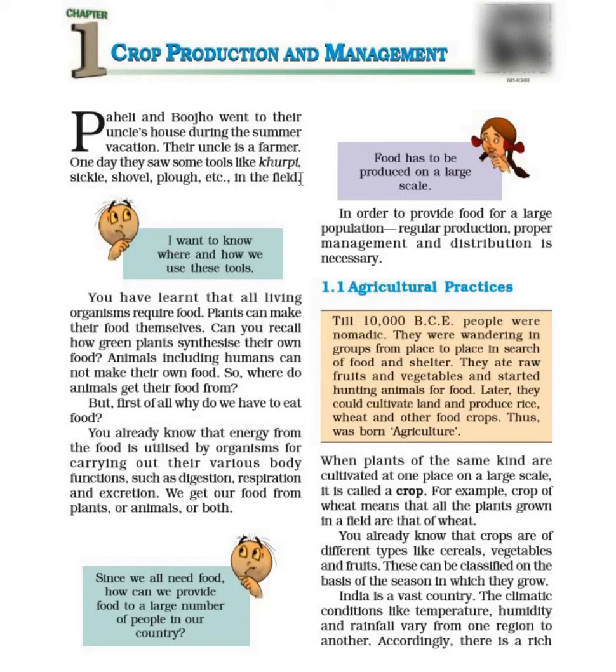in the field. So the chapter begins with when Paheli and Bujo went to their uncle's house during the summer vacation. And since their uncle is a farmer, they saw some tools in the field. The tools were khurpi, sickle, shovel, plough, etc. Those are agricultural tools. So now Bujo started thinking what these tools are for. So Bujo is saying, I want to know where and how we use these tools.